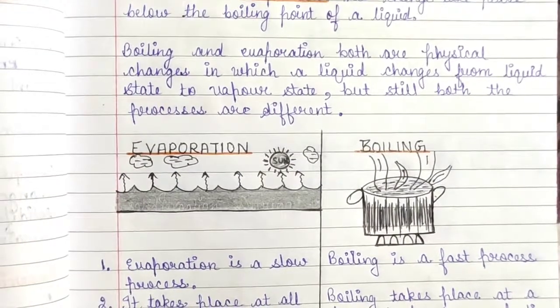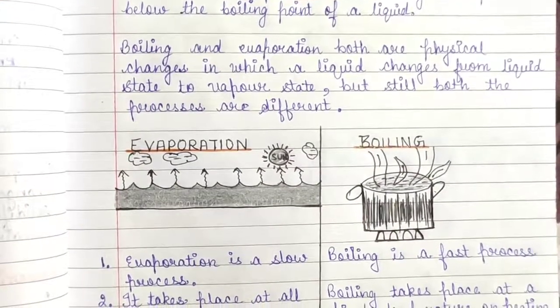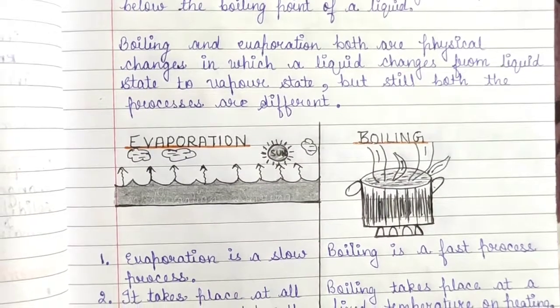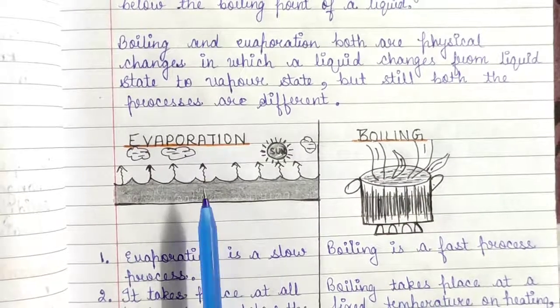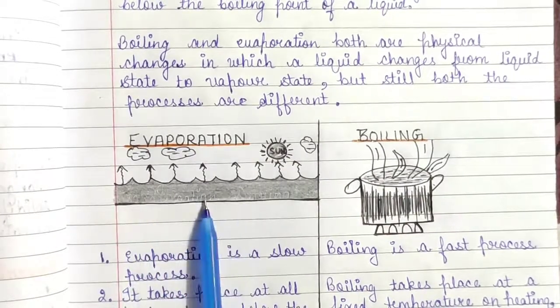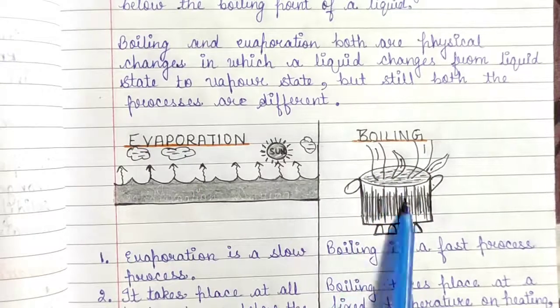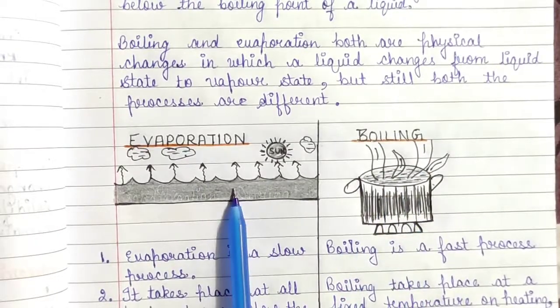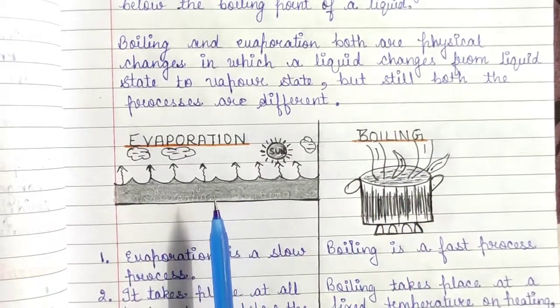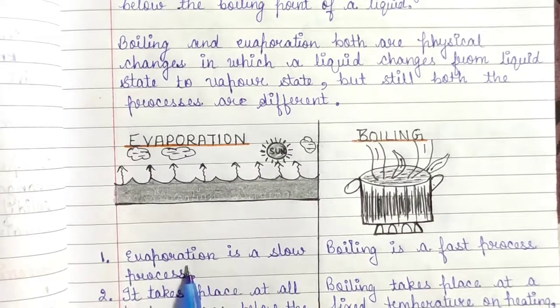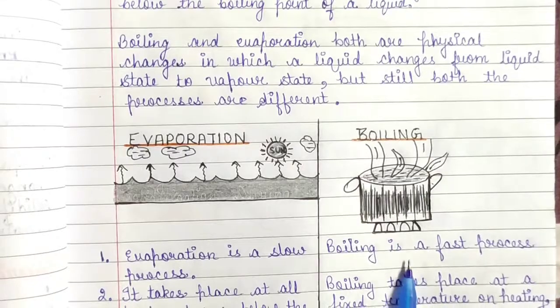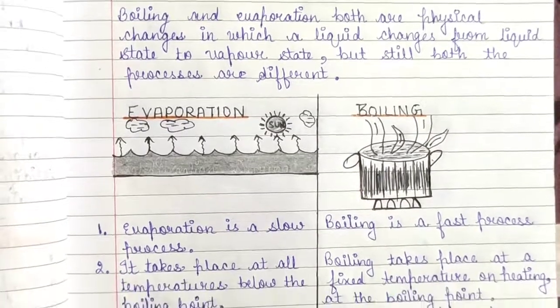There is a diagram or figure drawn on page number 3 of the notes, which is sent on 3rd May 2021. On the left hand side, the picture of evaporation. On the right hand side, there is a picture of boiling. Evaporation, here you may observe the first point, evaporation is a slow process, whereas boiling is a fast process.